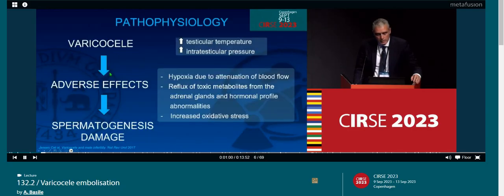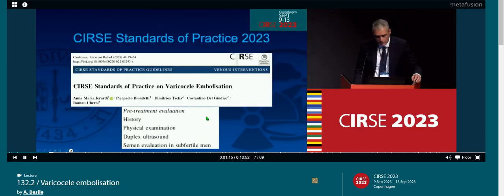Varicocele can cause adverse effects and spermatogenesis damage because of a higher testicular temperature and intratesticular pressure, and this leads to hypoxia due to attenuation of blood flow, reflux of toxic metabolites from the adrenal glands, and increased oxidative stress.